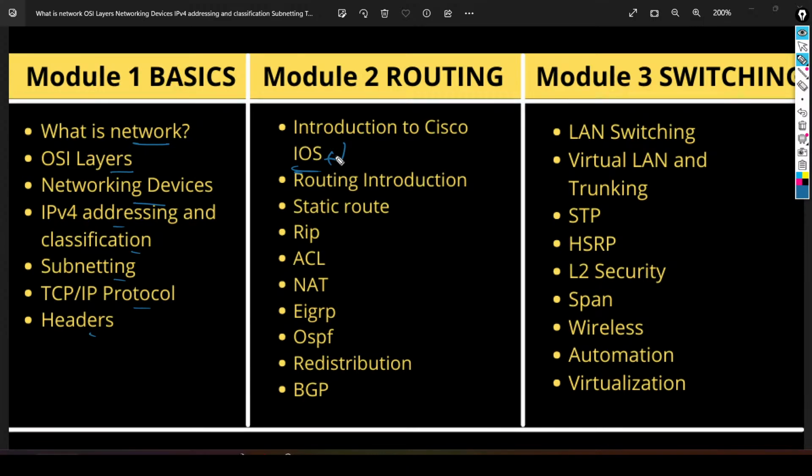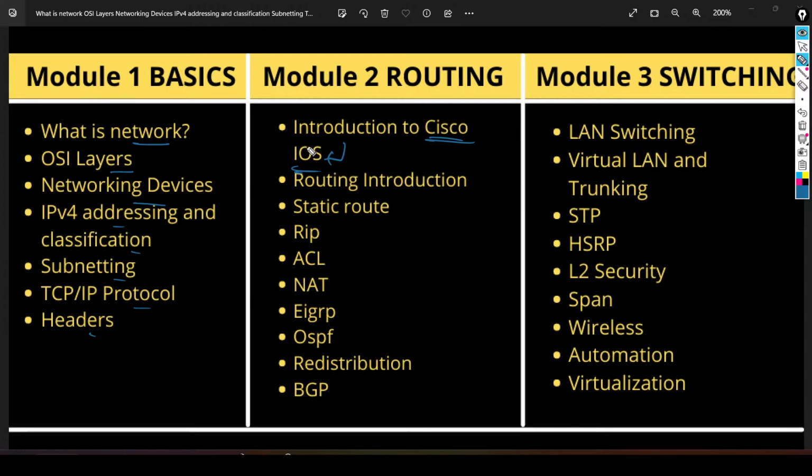Like if there is a password on a router and you don't know the password, and you are the network admin in an organization, you need to break the password. If you understand Cisco IOS, then only you can break the password. Yes or no? If you want to take a backup of the configuration, you need knowledge of Cisco IOS, then only you can take the backup.